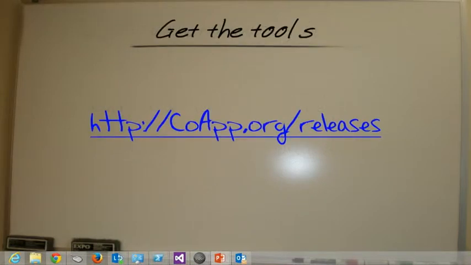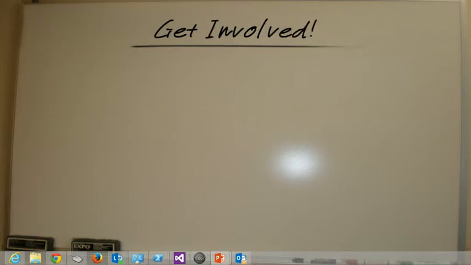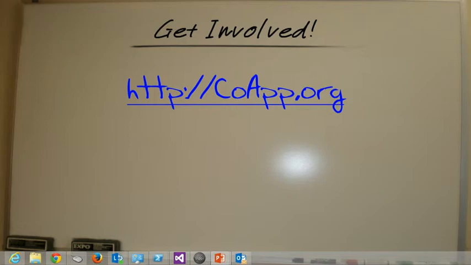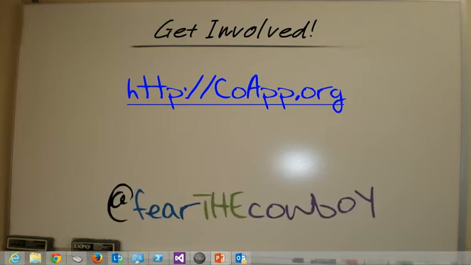If you want to grab the tools right away, you can go to the coapp.org/releases page, which has a pointer to the beta bits, which are unstable, and the real bits, which are less unstable. And of course, our website. And then you can also get me on Twitter.